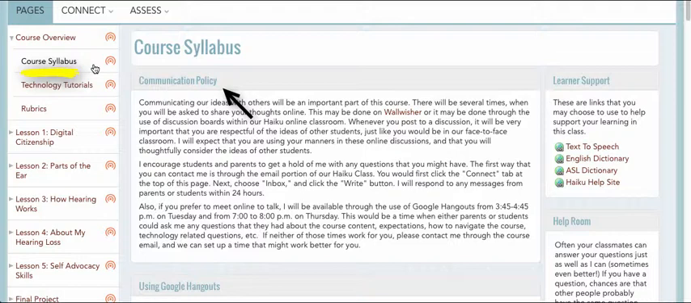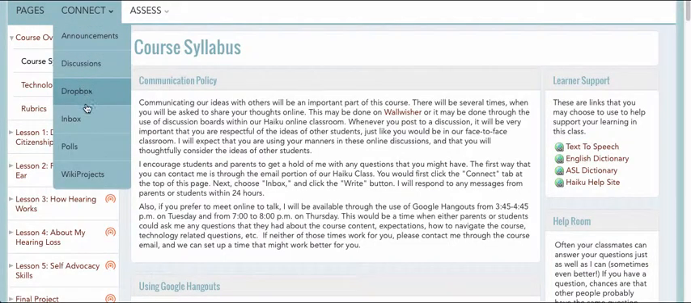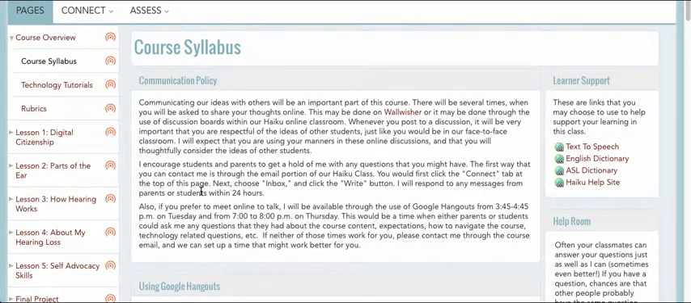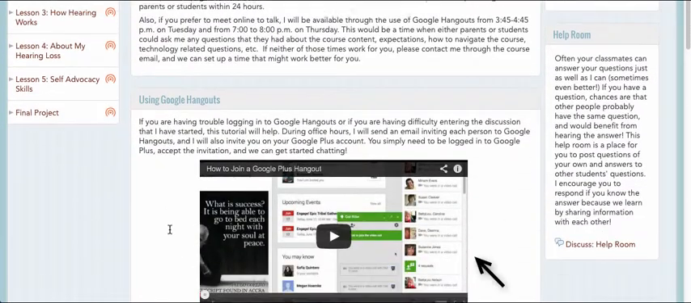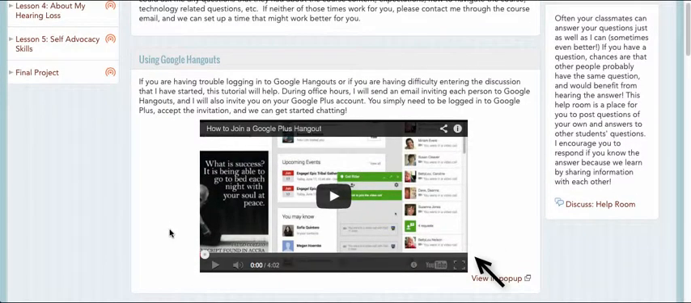If you have any questions or concerns about this course, you can always contact me via email. You would click on Connect and then Inbox, and once you click on Inbox, there will be a button that says Write. You'll click Write and write me an email and I will respond within 24 hours. Also, if you prefer to meet to talk online, Google Hangouts from 3:45 to 4:45 p.m. on Tuesday or 7 o'clock to 8 o'clock p.m. on Thursday. If you haven't used Google Hangouts before, there's a video for how to set it up and how to get started right below.